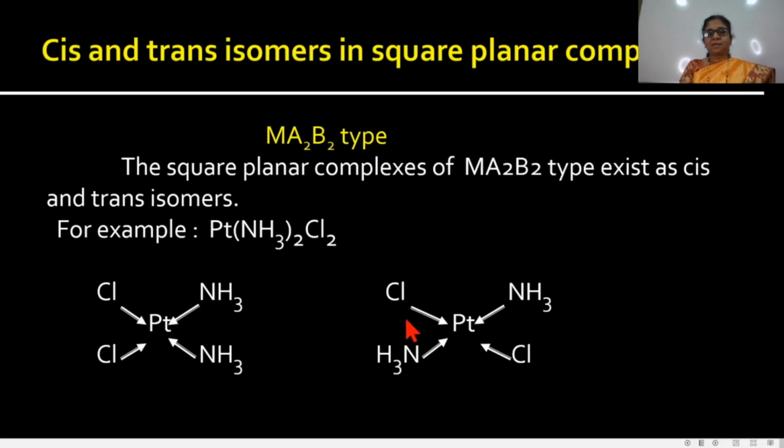When the same ligands are on opposite sides of the metal ion, the isomer is called the trans isomer. In this way, square planar complexes of the Ma2B2 type show cis-trans isomerism.